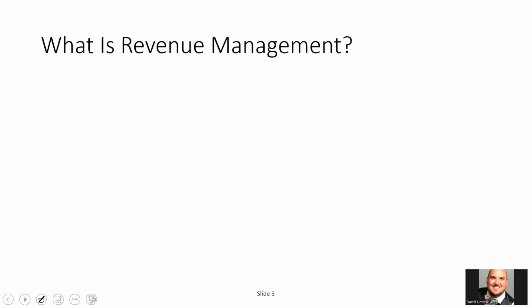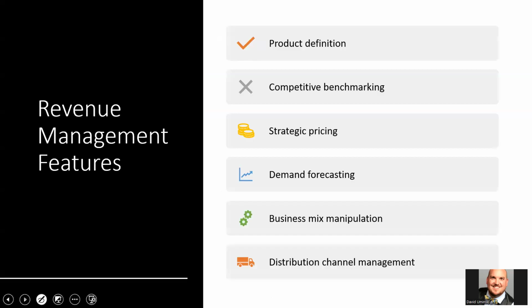So we already know what revenue management is: selling the right room to the right guest on the right day for the right price. Okay? Those prices are going to fluctuate. The different types of groups we're going to have are going to fluctuate. So when we're thinking about revenue management, we want to define what our product is.